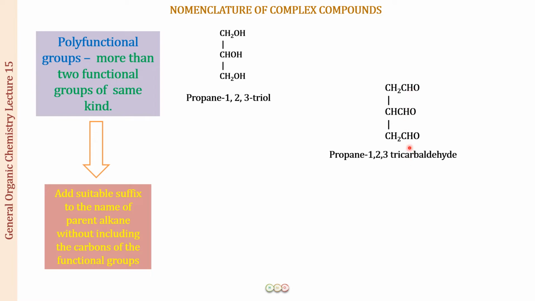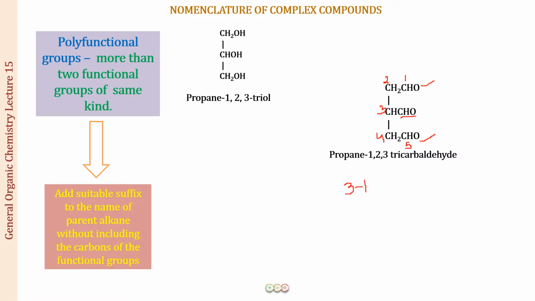Now, one more thing you have to remember is that initially, the nomenclature was that we used to include the carbons of the functional group, just like we did for the 2 member compound. So this is going to be 1, 2, 3, 4, 5. Obviously, you cannot include the 6th one. So this is going to become the prefix, and these 2 will be there as a suffix. As far as this nomenclature is concerned, the CHO group, when we use this as a prefix, is going to be the formyl group.